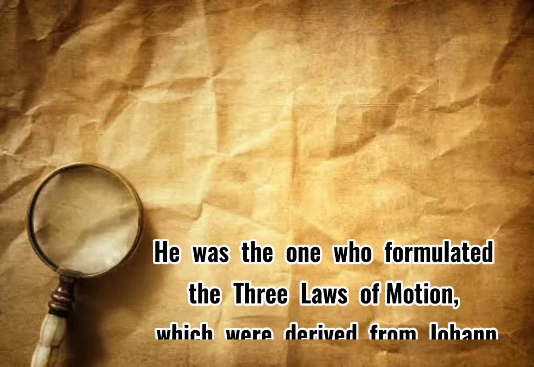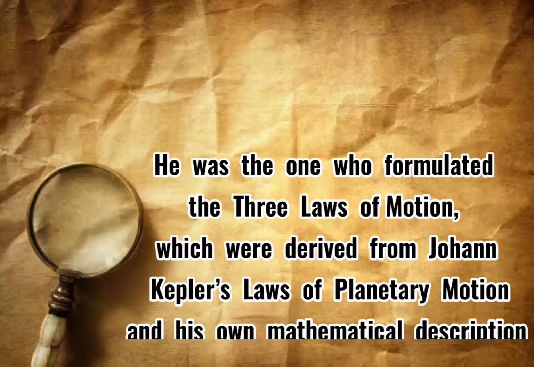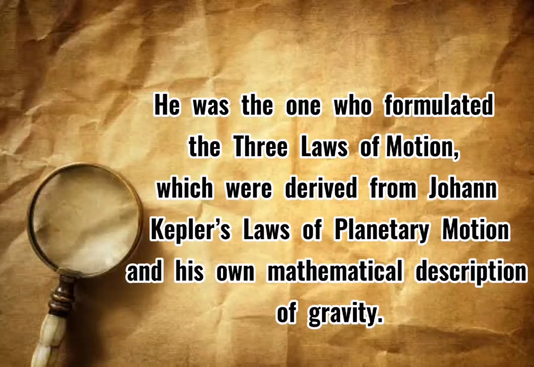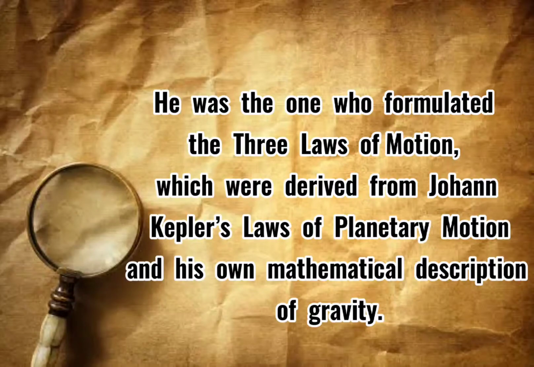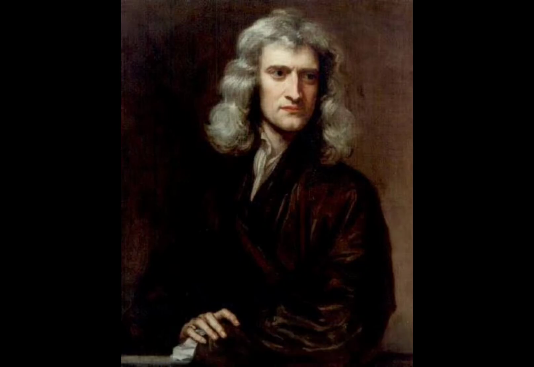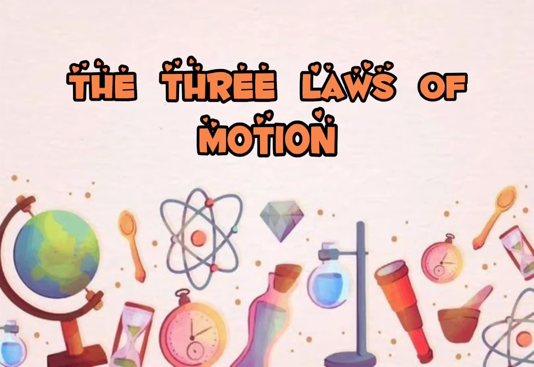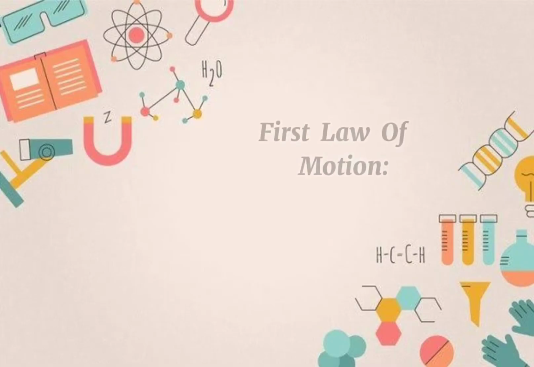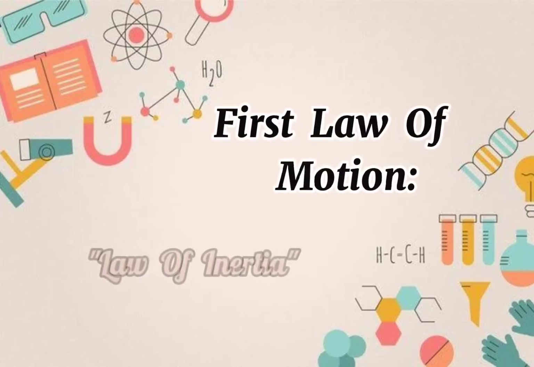He was the one who formulated the three laws of motion, which were derived from Johann Kepler's laws of planetary motion and his own mathematical description of gravity. In 1687, Sir Isaac Newton discovered the three laws of motion. This describes the motion of massive bodies and how they interact. The first law of motion is the law of inertia.